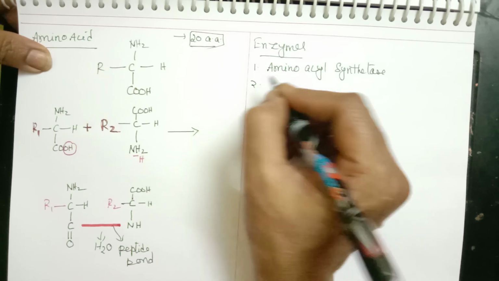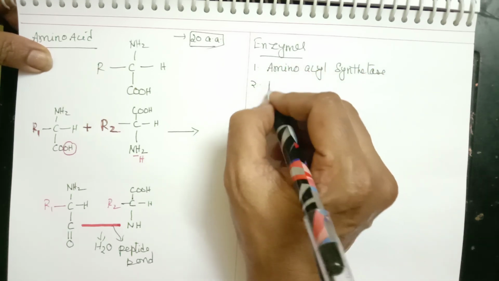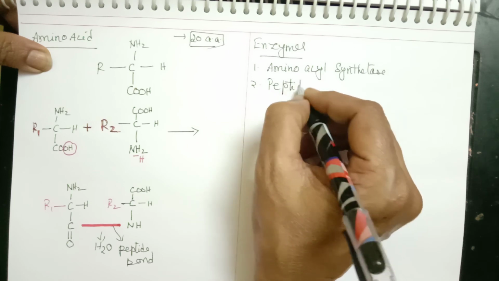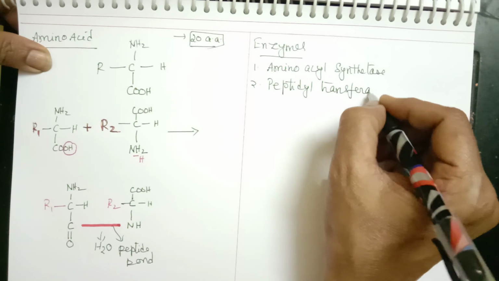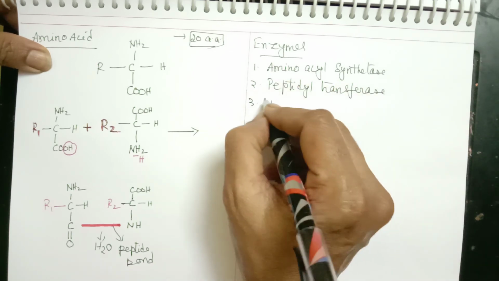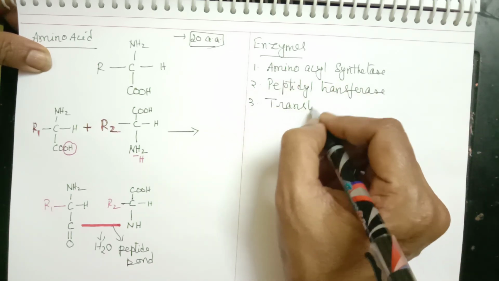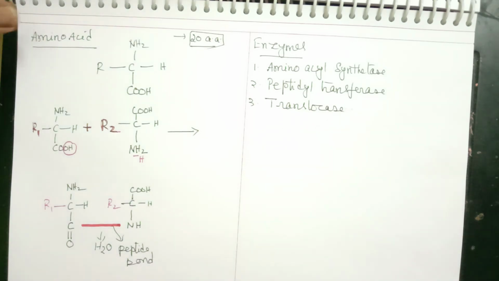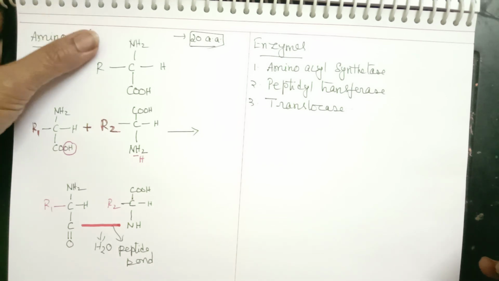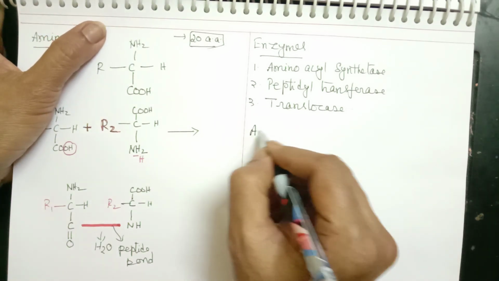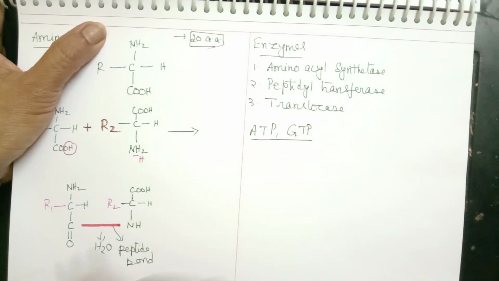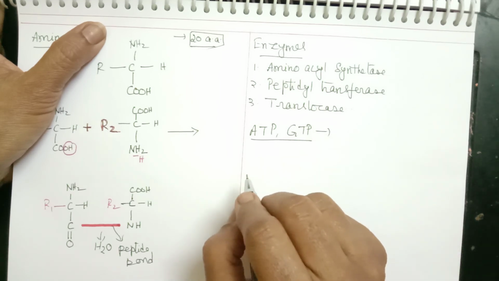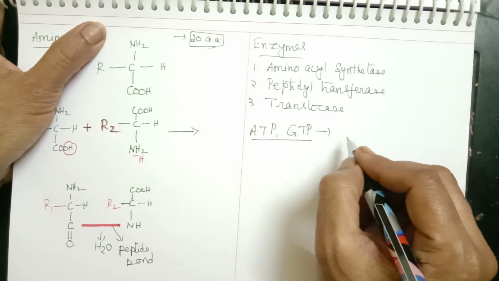The second enzyme required is called peptidyl transferase. The third enzyme required is called translocase. So these three are the main enzymes which are required for translation. Lastly, the other requirement we will list down: ATP and GTP are also required, energy molecules. They are required in different stages of translation.